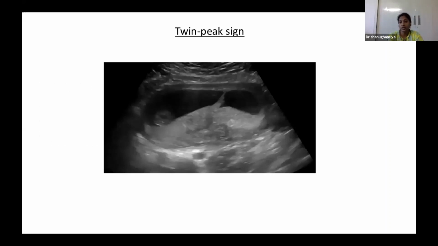with nuchal translucency, we can evaluate the chorionicity also. In the later pregnancy, in the second and third trimester, it's difficult to diagnose or detect the chorionicity. So it's better to always tell about the chorionicity in the 11 to 14 week scan itself.